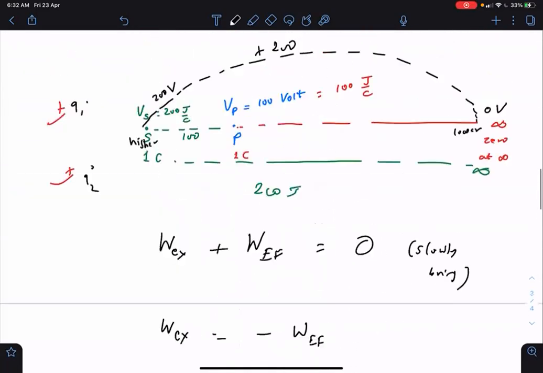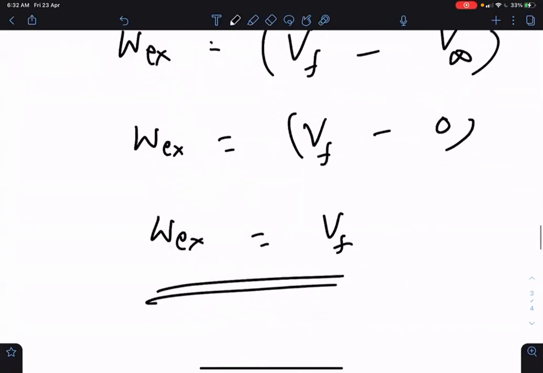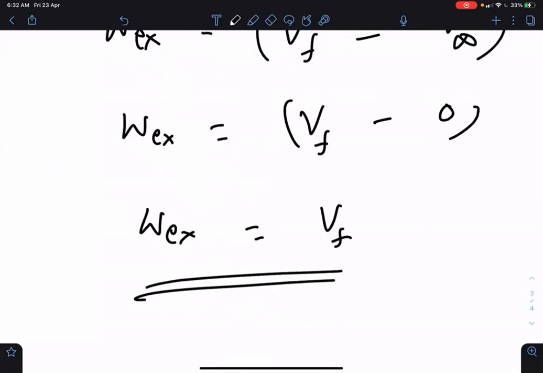What is that secondary definition? Whatever work this external force will do to bring a charged particle from infinity to that point, that work done by external force per unit charge is the potential at that point.